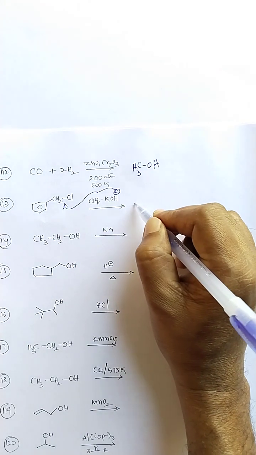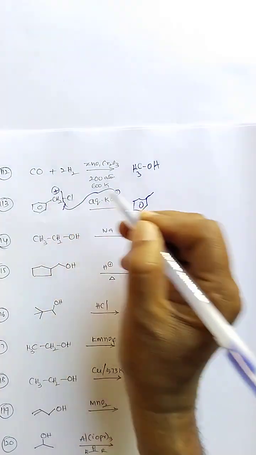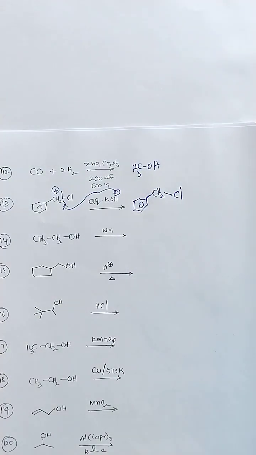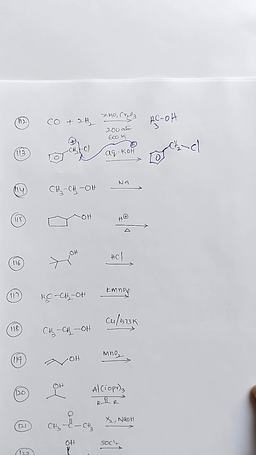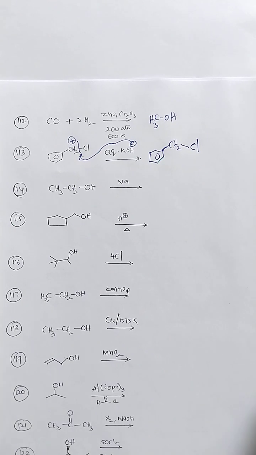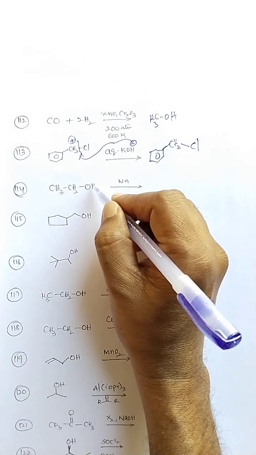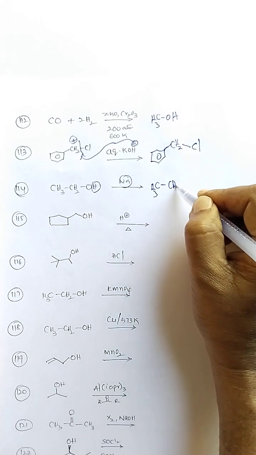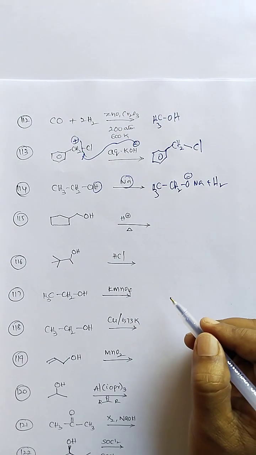Here a more stable carbocation is formed, so that is called an SN1 type reaction. Wherever a stable carbocation is formed, the reaction undergoes the SN1 pathway rather than SN2. The alcohol has an acidic proton and can act as an acid, so the alkoxide CH2ONa is formed, and half a mole of hydrogen gas is produced.